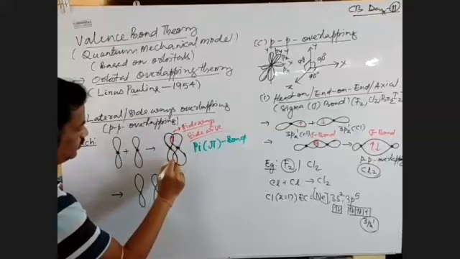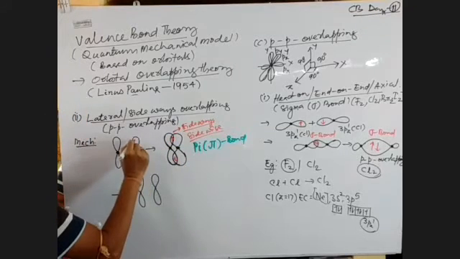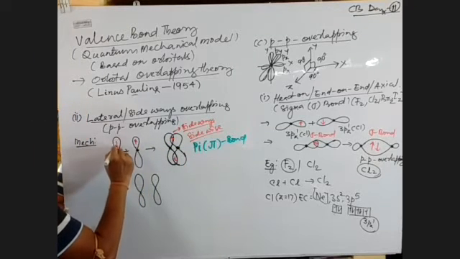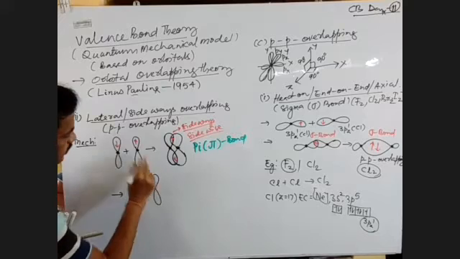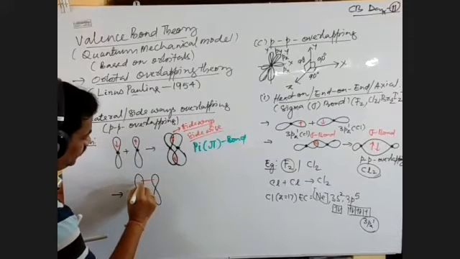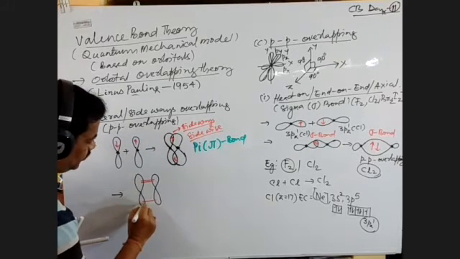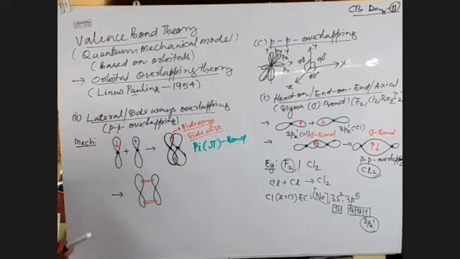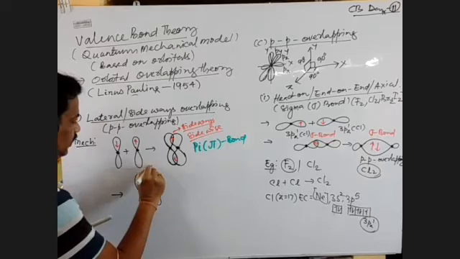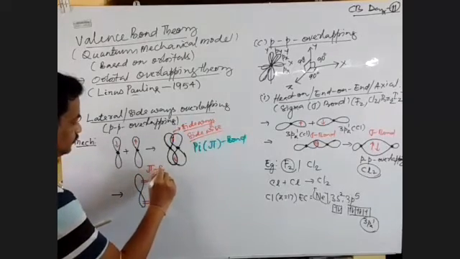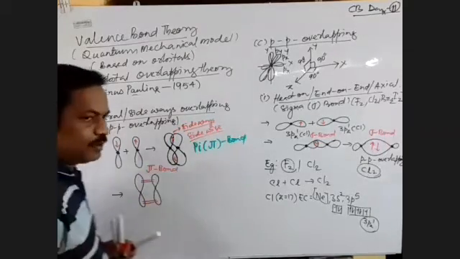This is one electron, this is the second electron, right? So this overlapping is represented like this. This is your bar, which looks like pi. That's right. This is called a pi bond.